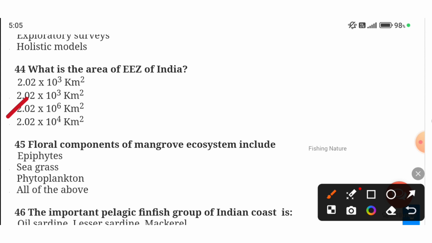Next, the floral components of mangrove ecosystem include epiphytes, seagrass, phytoplankton, or all of the above. Which is the floral component of mangrove? All of the above, because epiphytes occur as well as seagrass and phytoplankton also occur in the mangrove ecosystem.